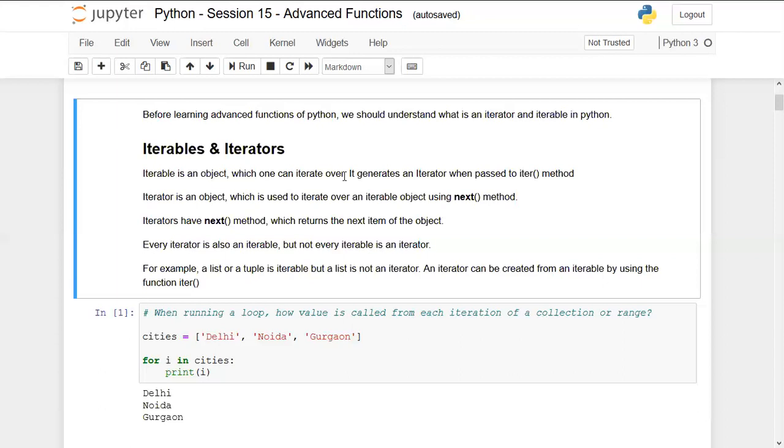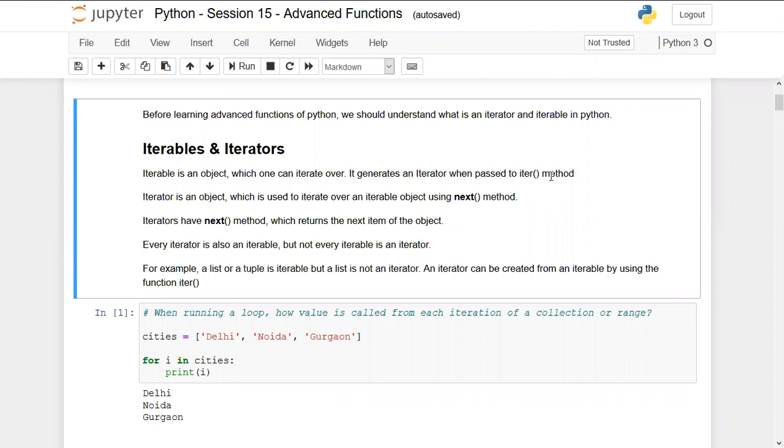Okay. Now coming to the second term, which is iterator. This is a bit tricky, so we have to understand what that is. It generates an iterator object when passed to the iter method. Now let's again take an example. We have a list which has four elements: 1, 2, 3, and 4. These are four different elements stored in a list. So this is an example.